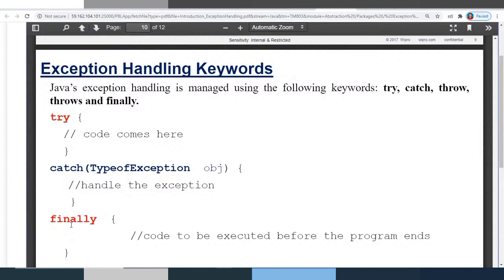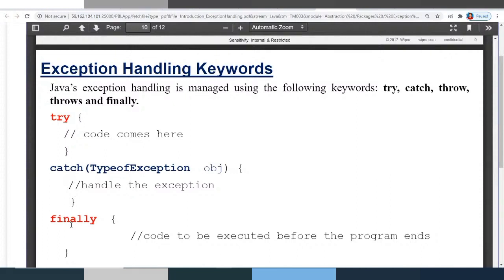When I say after all catch blocks, you must understand that a try can be associated with n number of catch blocks. For a single try block, you can have n number of catch blocks, because inside try you are writing code in which you are expecting different types of exceptions. For each type of exception, you can have one catch block. That is the reason for a single try you can have n number of catch blocks.